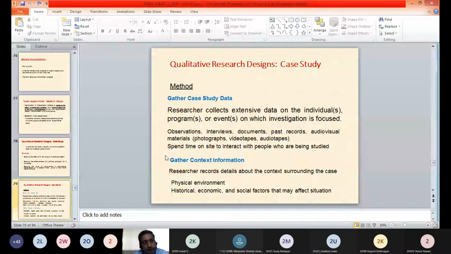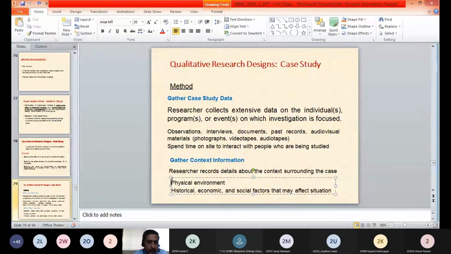Along with all this information, the researcher may collect contextual information, that is the background information for that particular case. So the researcher records detail about the context surrounding the case. The contextual information may be in the form of the physical environment in which that event is happening, and information about historical, economic and social factors which are affecting that particular situation. So all that background information is collected for the particular case.